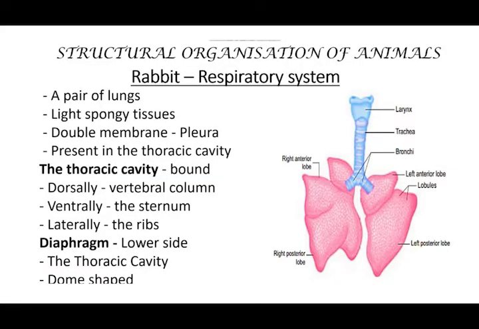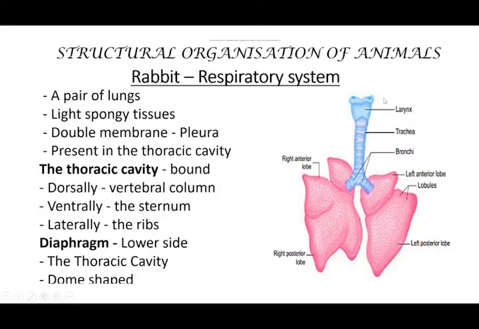And next, let's see the respiratory system of rabbit. Rabbit has a pair of lungs. These lungs are made up of light spongy tissues. And these lungs are protected by a double membrane called pleura. So, the lungs are protected by a double membrane.